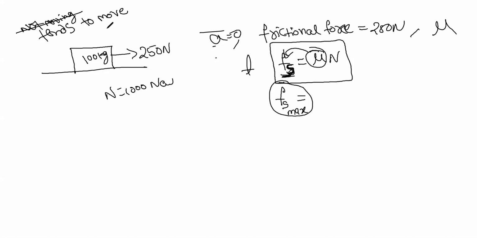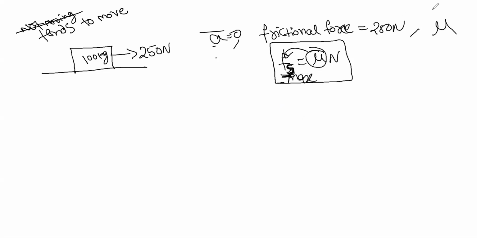In the previous case, we can't calculate it, because it is not moving. Here the frictional force is 250 Newton, and we can't find mu from the given data. Always remember it is Fs max, the maximum static friction.